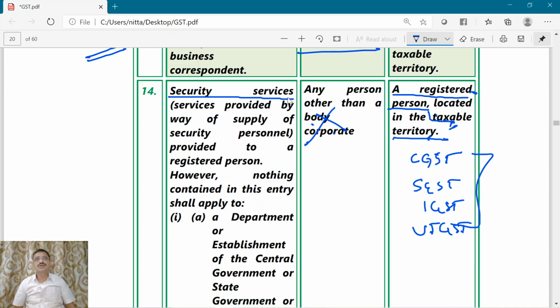Providing of security personnel. Now if you go to any offices, there may be security personnel. Those security personnel may not be their own employees. What does that office boss do? He will appoint a security agency. That security agency will have these security personnel with them. To this building, the security agency will allot two persons.